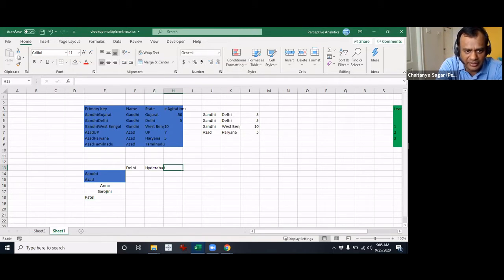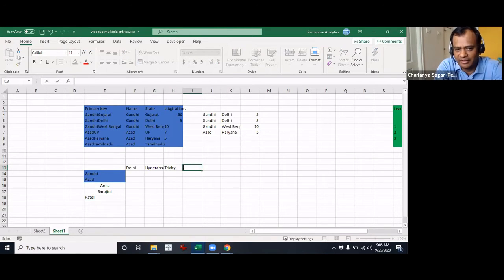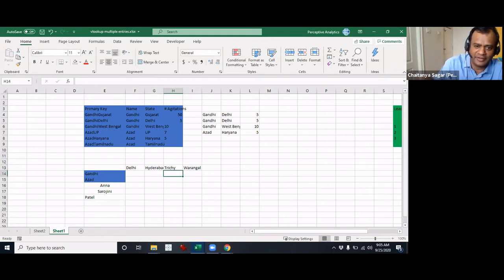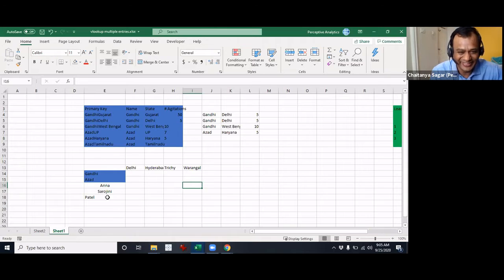What else do we have? We'll have Chennai. So which is your closest city, Jairam? Trichy. Okay. And for Jagadish, we'll have Warangal. He'll keep telling Warangal and Karimnagar. Warangal is good, I'll take Warangal. No confusion.